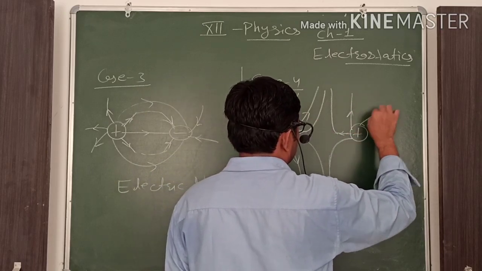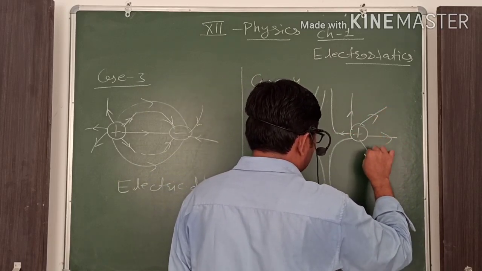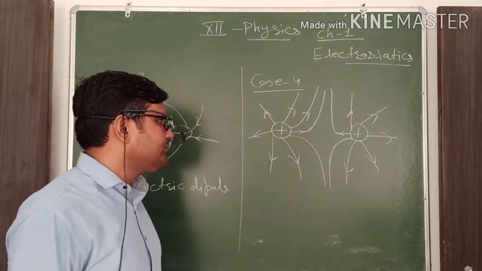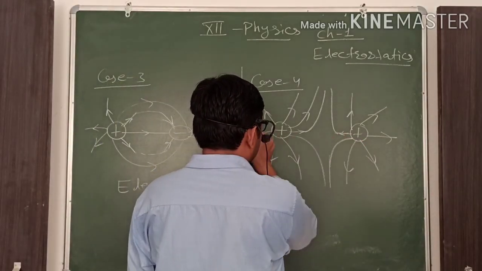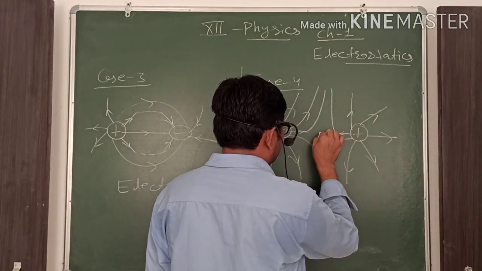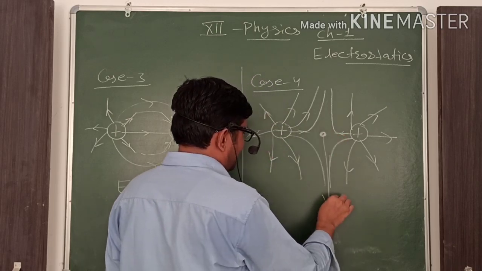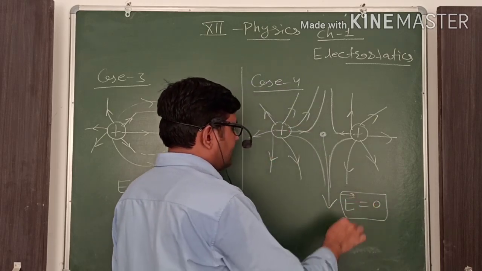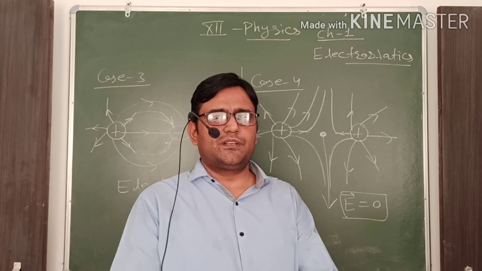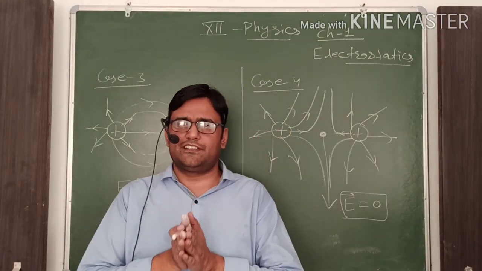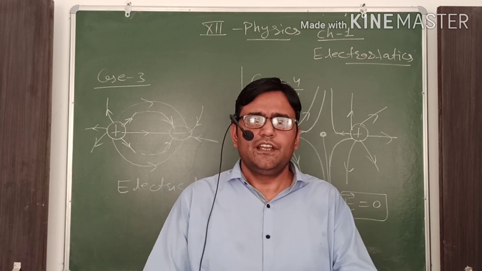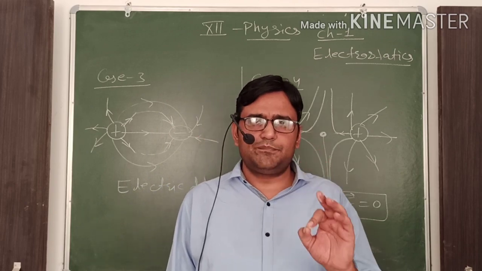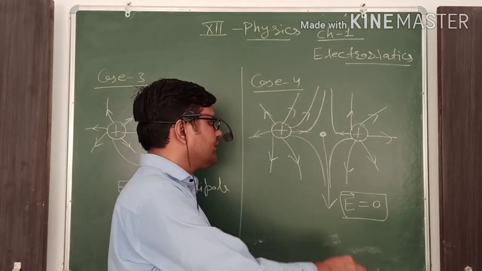This is the general form of the electric field lines when two positive charges are placed near each other. But the important point: in between both charges, on the axis of those charges, there is a point where the electric field intensity is 0. When two similar charges are placed near each other, on the line joining them there is a point called the neutral point.